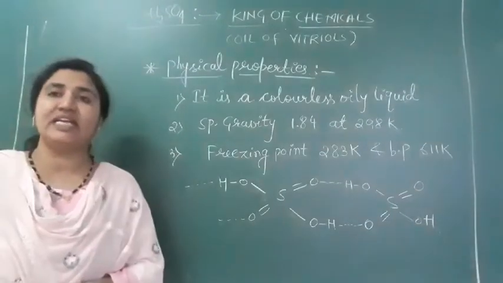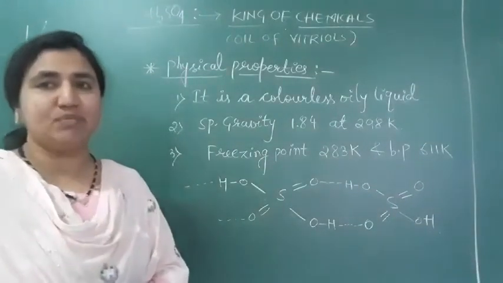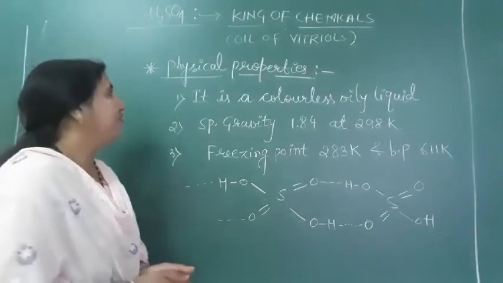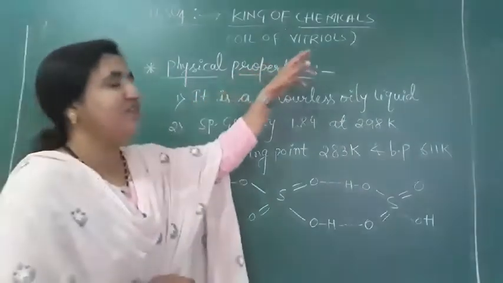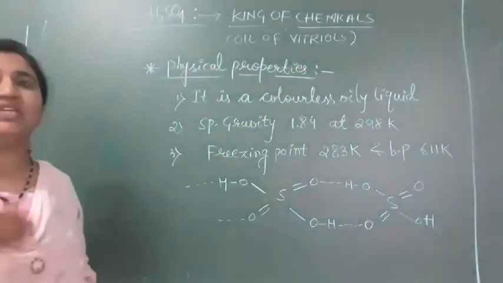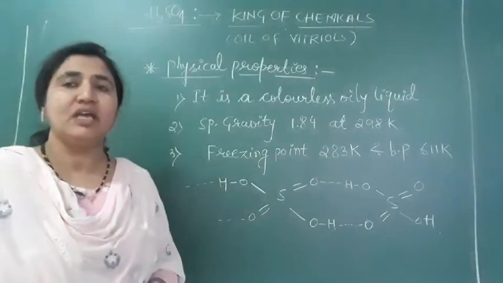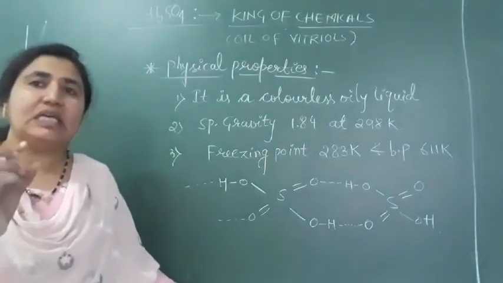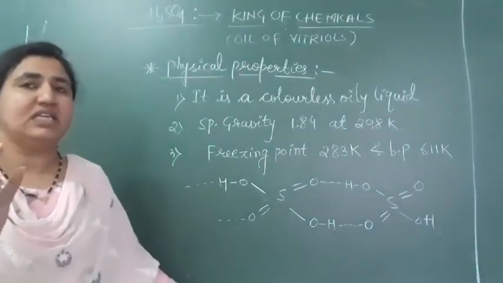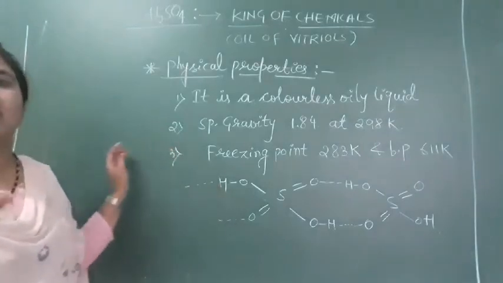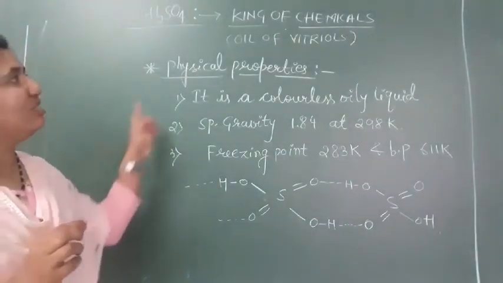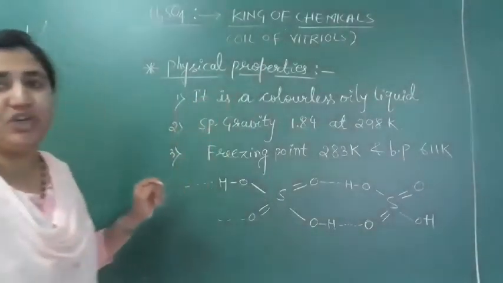Because in ancient days, sulfuric acid was prepared from vitriol, green vitriol, FeSO4·7H2O. By distillation of this green vitriol, they would get a sticky oily liquid. This sticky oily liquid is nothing but sulfuric acid. So that's why it is also called oil of vitriol.